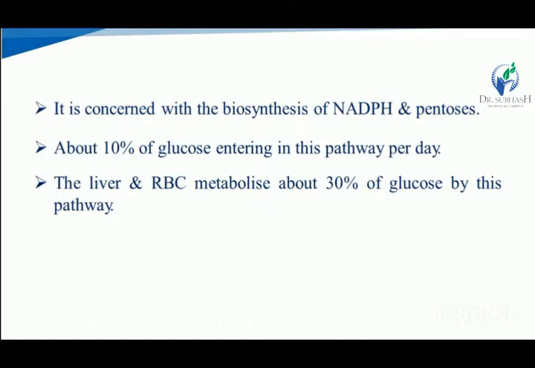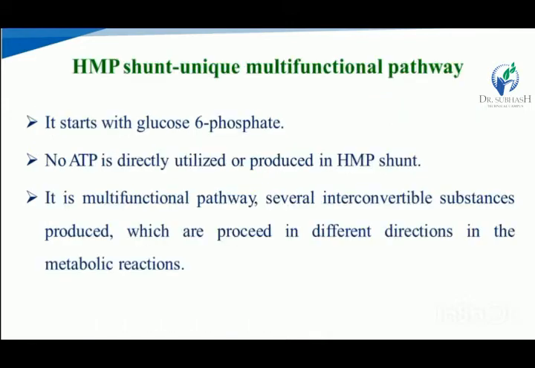As we know, the hexose monophosphate pathway is most useful for the biosynthesis of NADPH and the pentose sugar. About 10% of the glucose enters the HMP shunt per day, and about 30% of the glucose is metabolized by this pathway in the liver as well as the RBC. HMP is a unique multifunctional pathway.